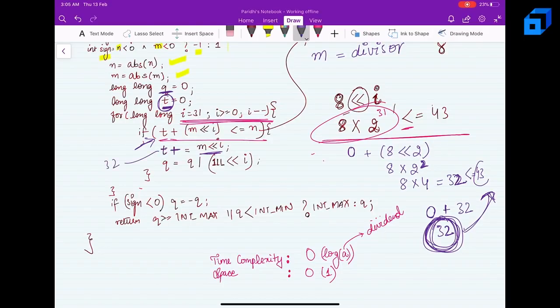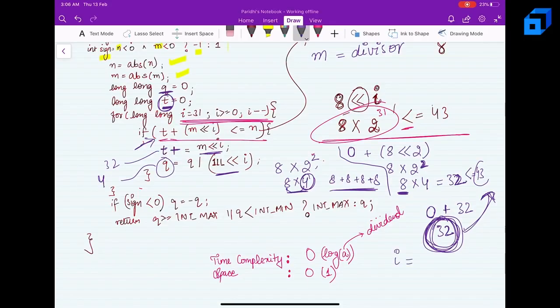Okay, then q is nothing but I'll be adding the number of times I have added 8 with 8. So basically the number of times I have processed my divisor to reach the dividend. So I have done 8 into 2 to the power 2, which is nothing but 8 into 4. So multiplying 8 by 4 is essentially 8 plus 8 plus 8 plus 8, right? So I have done this. So that means how many times? It's 4 times. So q here is equal to 4. Now what will i become? So let me just remove it.